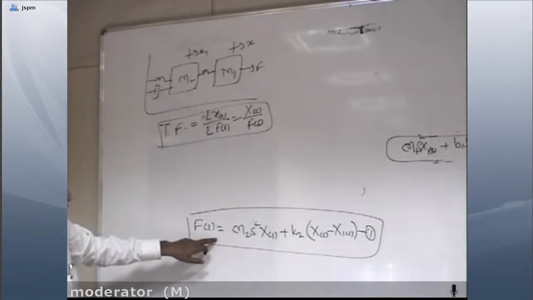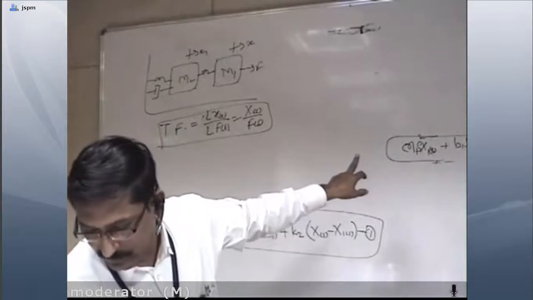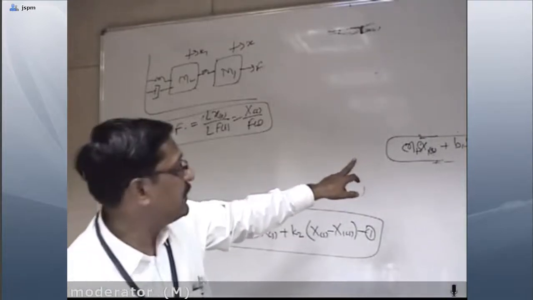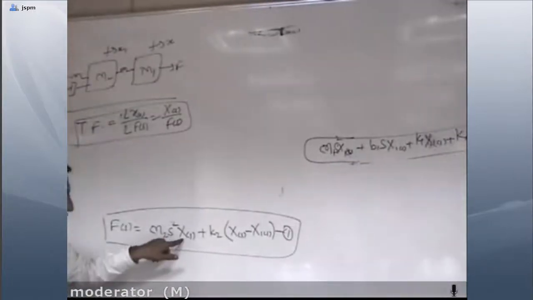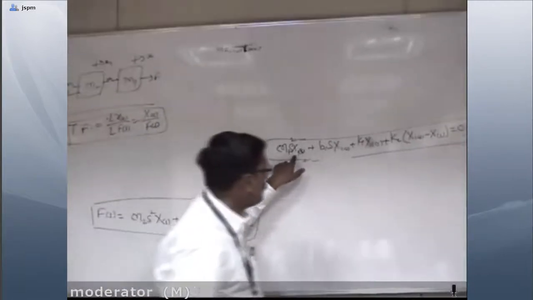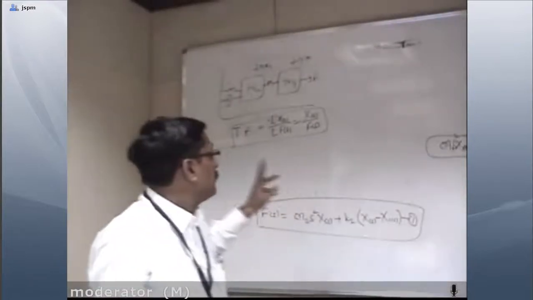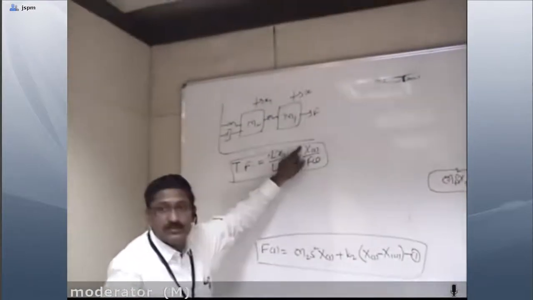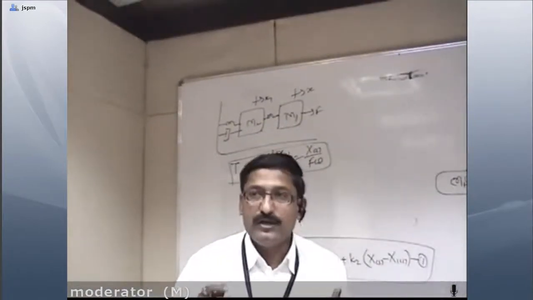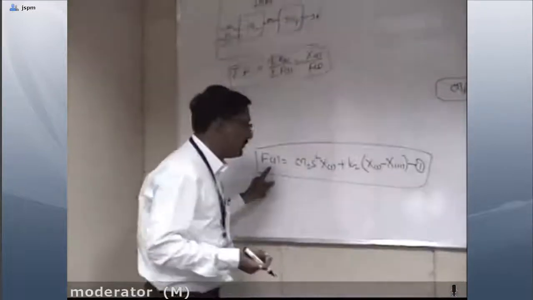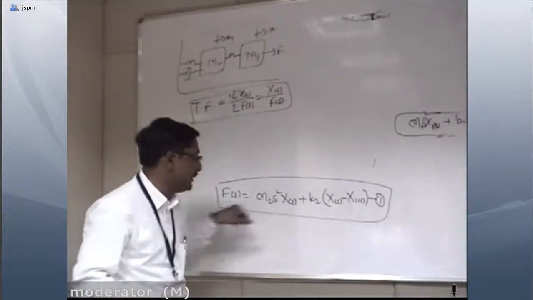Now the basic equations we have prepared: m2 s square x, this is F of s, and this is the second equation, m1 s square x1. Now these two equations have two variables, x of s and x1 of s. As we have to find the transfer function, the equation must be in one variable, x of s. So we have to find the value of x1 in terms of x. Here F of s is there, x and x1, so there are more unknowns: 1, 2 and 3.